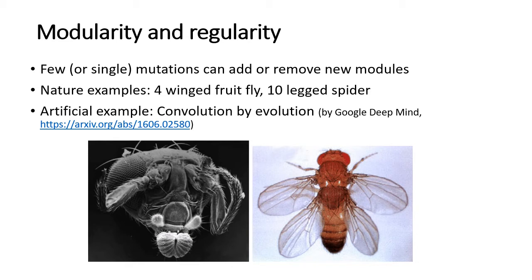In the fruit fly, for example, a few mutations can add new pairs of wings or make them grow legs instead of antennae. Our artificial indirect encoding techniques are not this impressive yet, but there are a few success stories. One is the result by Google DeepMind, where a pattern-producing network was used to generate the weights of a fully connected network, and it learned to generate a convolution-like structure and outperformed direct encoding on an image reconstruction task. It could discover that convolution works really well for vision automatically.